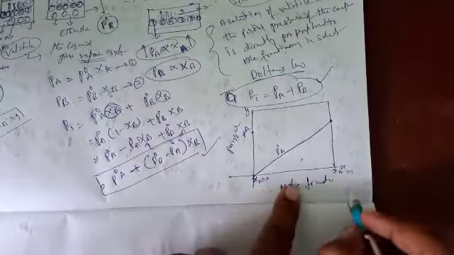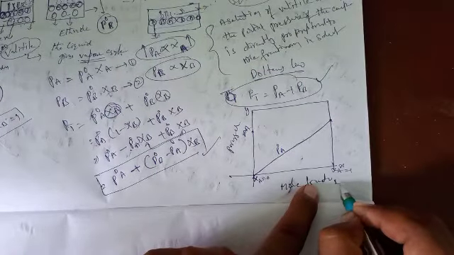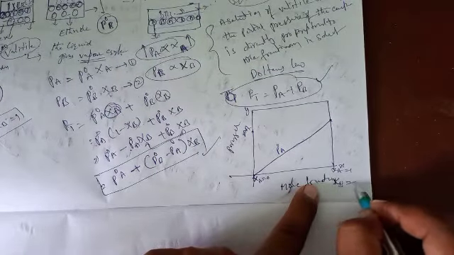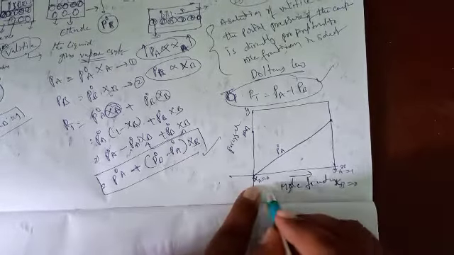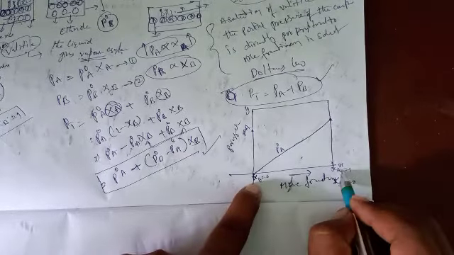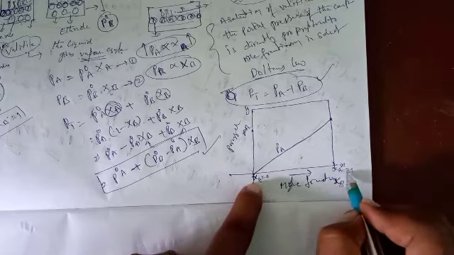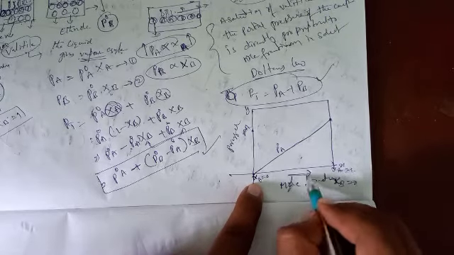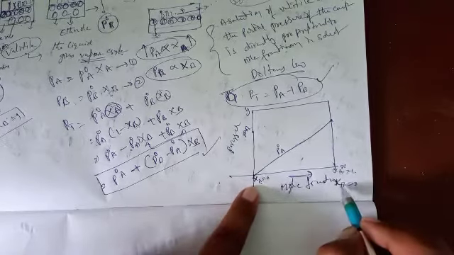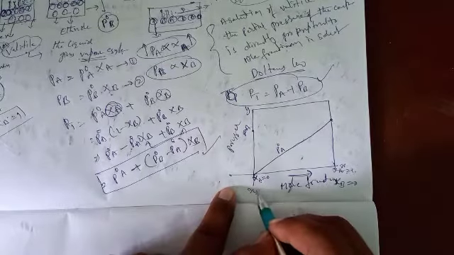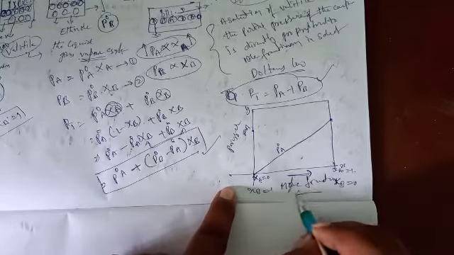And for the second liquid, suppose this is XB equal to 0 in this direction. For the first liquid, XA goes from 0 to 1 in this direction, and XB equal to 1 here, in the opposite direction.